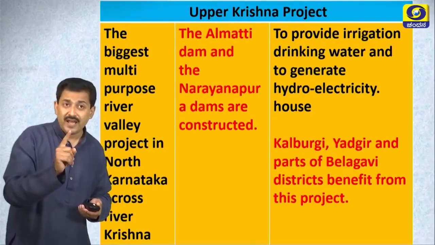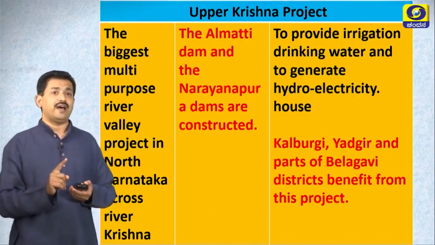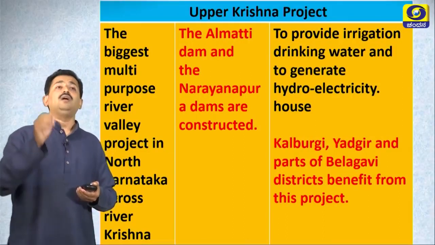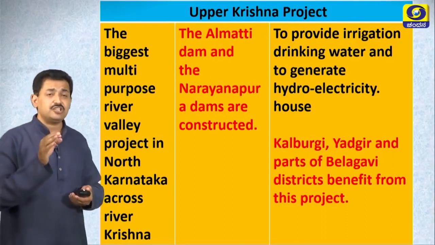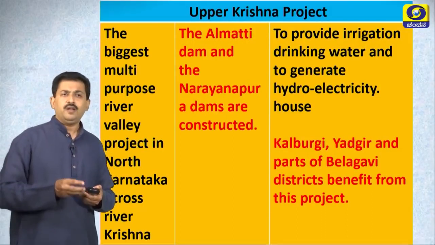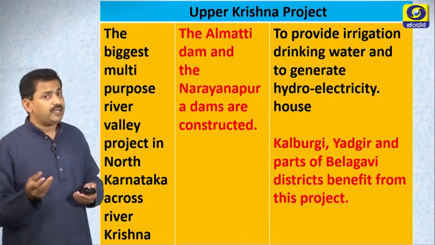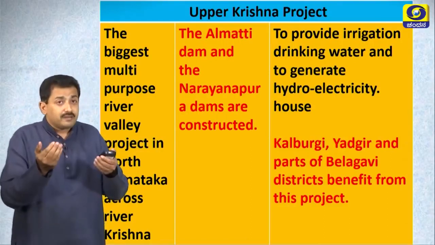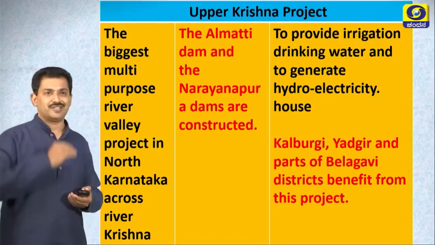The Almatti dam and the Narayanpur dam are constructed across river Krishna, mainly to provide irrigation, drinking water and to generate hydroelectricity. Major districts like Kalburgi, Yadgir and a few parts of Belagavi district benefit from this project.